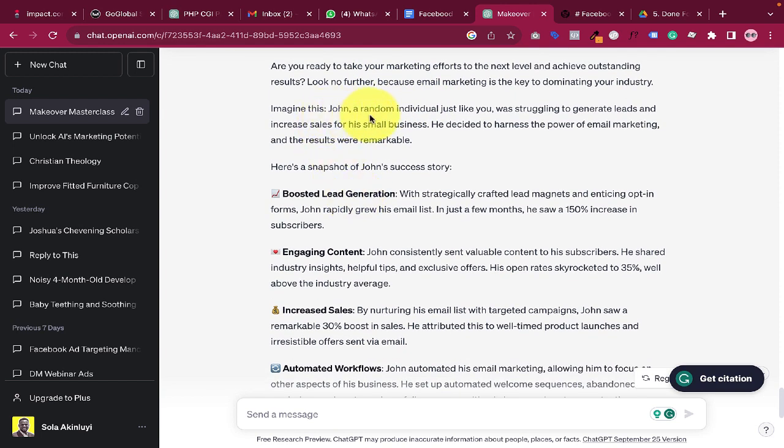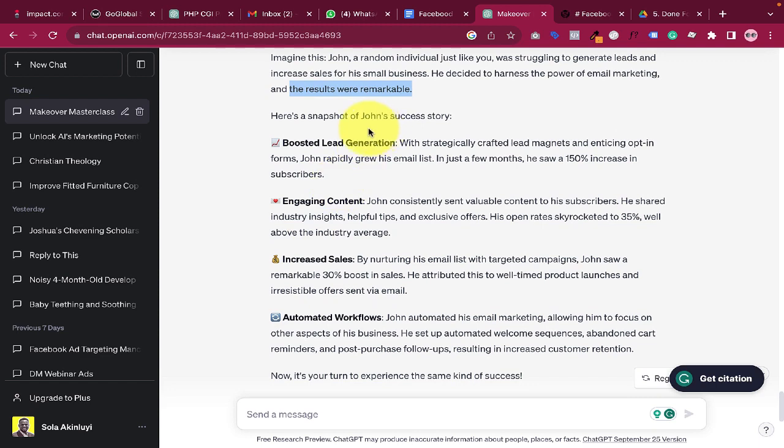Imagine this. John, a random individual like you, was struggling to generate leads and increase sales for a small business. He decided to harness the power of email marketing and the results were remarkable. In fact, you can even tell ChatGPT, instead of saying the results were remarkable, you could say something like add numbers, and ChatGPT is going to add numbers for you.